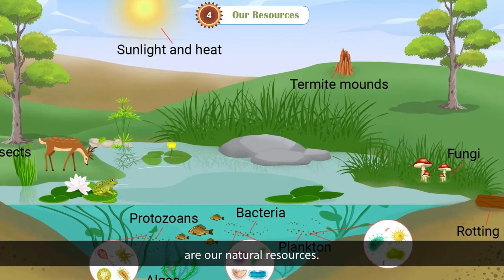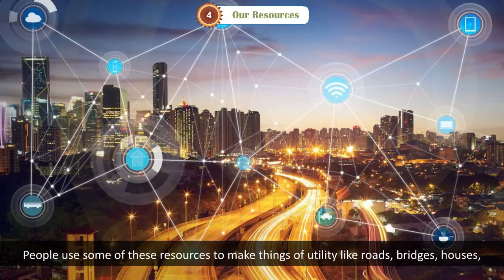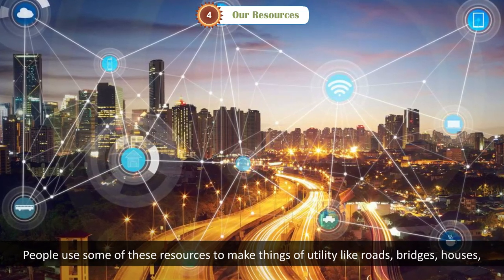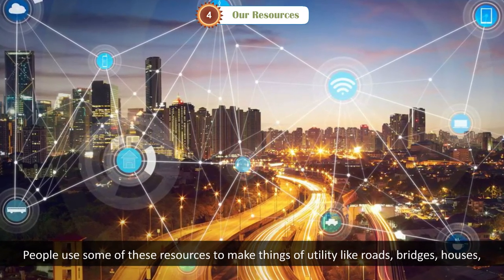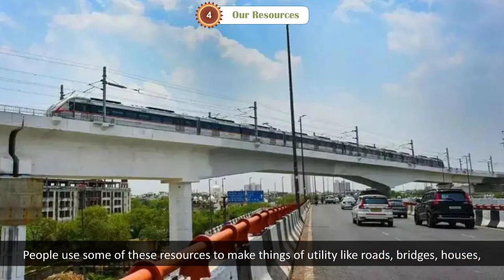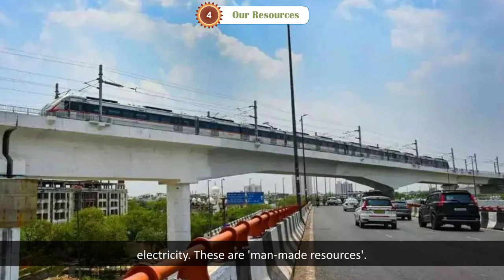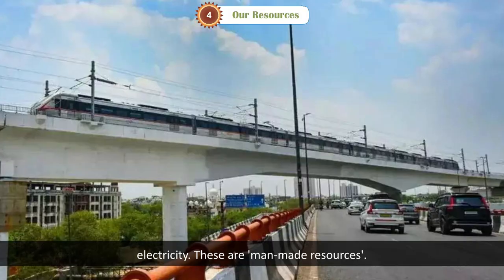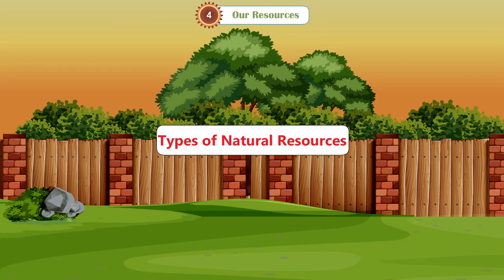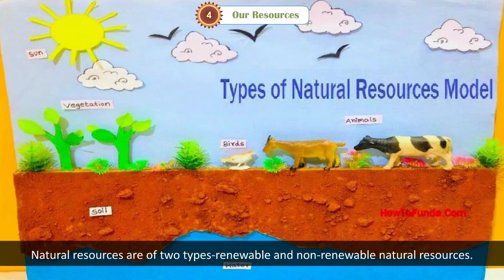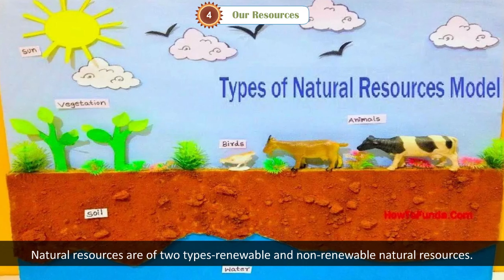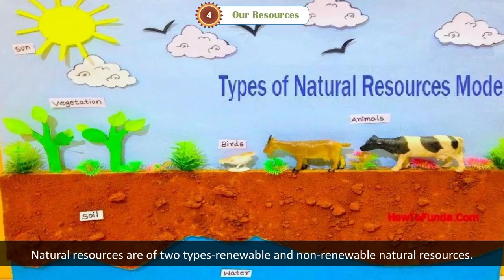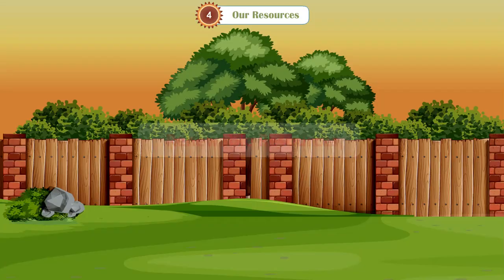are all natural resources. People use some of these resources to make things of utility like roads, bridges, houses, electricity, and etc. These are man-made resources. Types of natural resources. Natural resources are of two types: renewable and non-renewable natural resources.